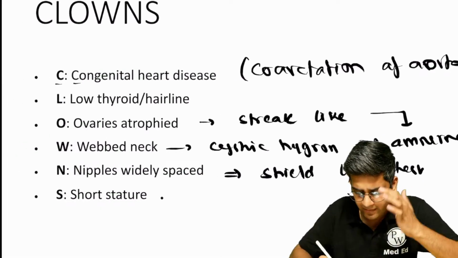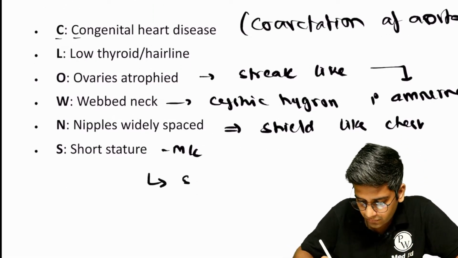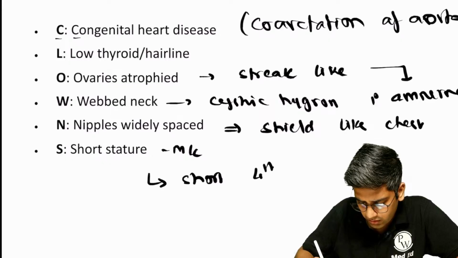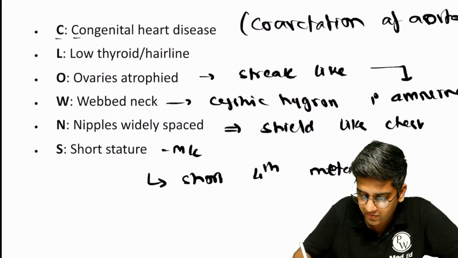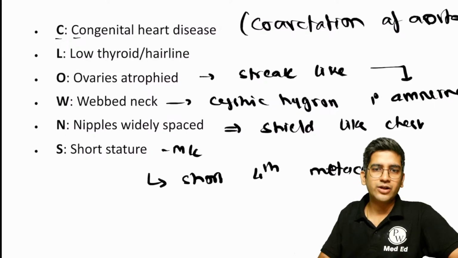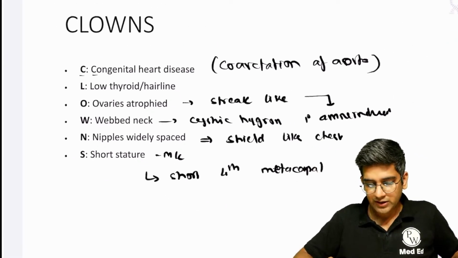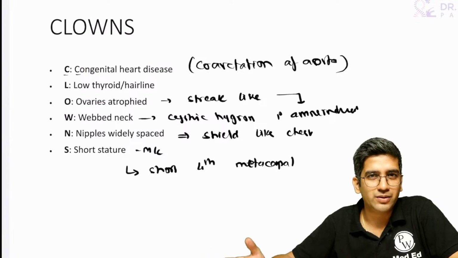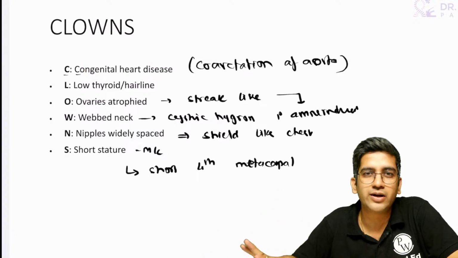And the most common feature is short stature. There's a very, very specific feature: short fourth metacarpal. That's a very specific feature of Turner's which can be seen on an X-ray. So clowns is a very good mnemonic to remember for Turner syndrome. Diagnosis is simple. Clinically, to confirm, a karyotyping or a FISH should be more than enough to diagnose Turner's. Fine.